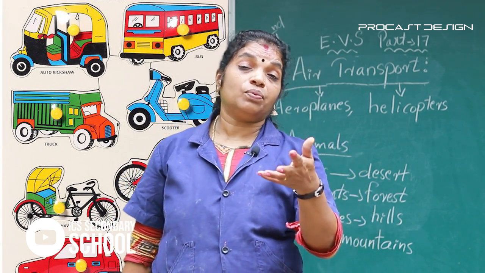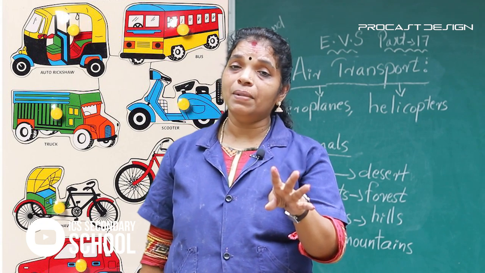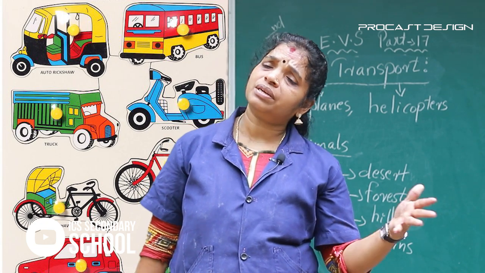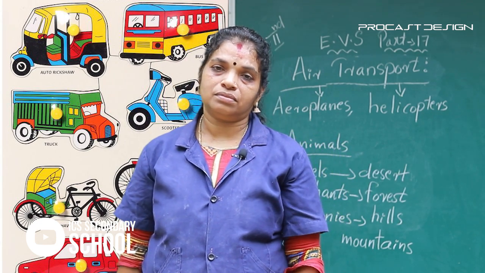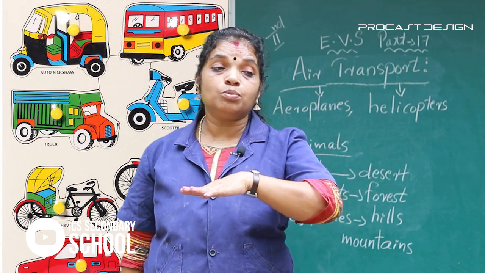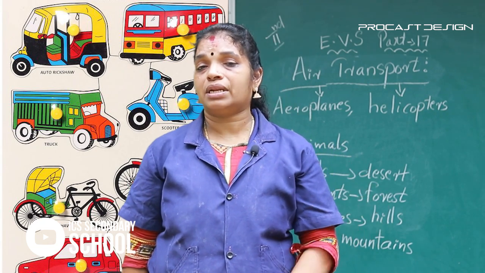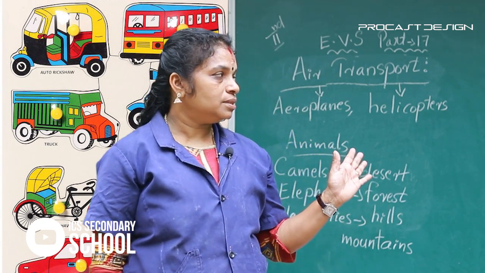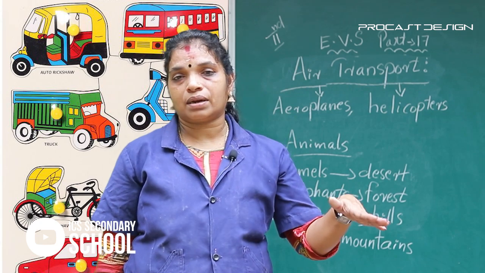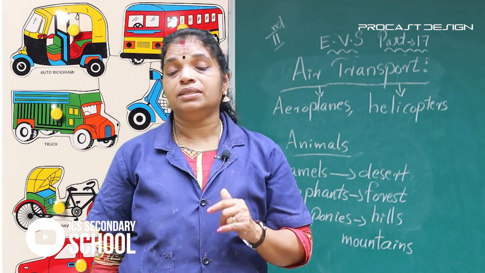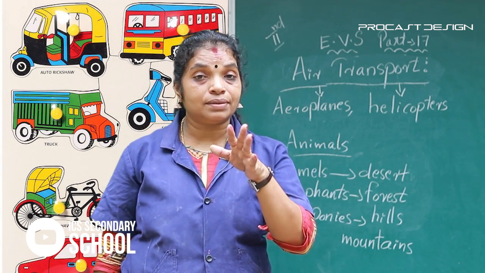On roadways, different types of vehicles like bus, lorry, car, bicycle, scooter, van, jeep move on the road. And trains move on rail. These types of vehicles are land transport. Next, water transport. Different types of vehicles move on water: boats and ships.